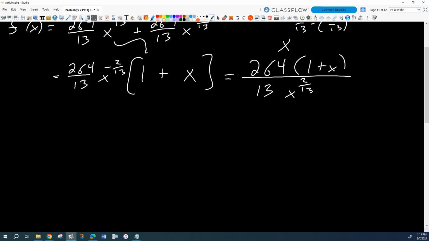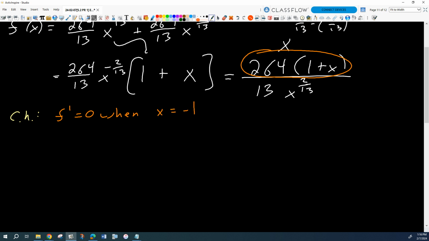So now, critical numbers. We know that f prime equals 0 when what? When does the numerator equal 0? When x is negative 1.